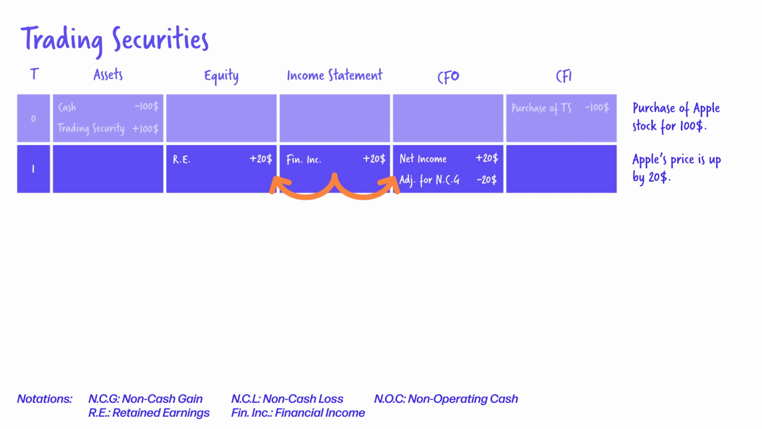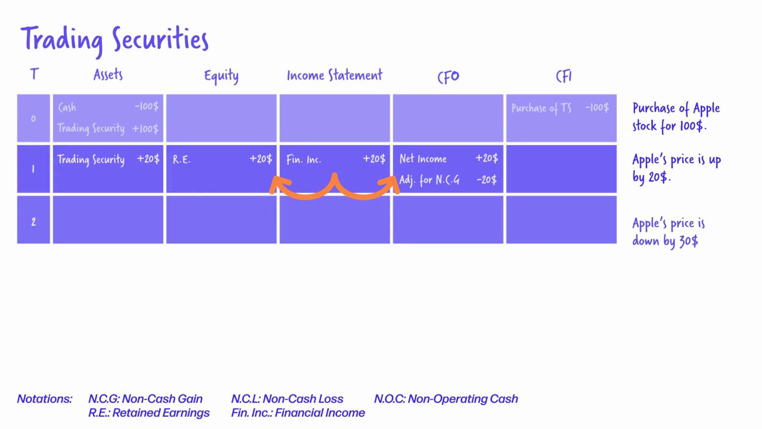We have to make an adjustment, minus $20 to non-cash gains. And now the cash flow statement from operations is zero. On the other side of the balance sheet, trading securities goes up by 20, and this balances with the increased 20 under equity. The following day we wake up and Apple's price is now lower by $30.